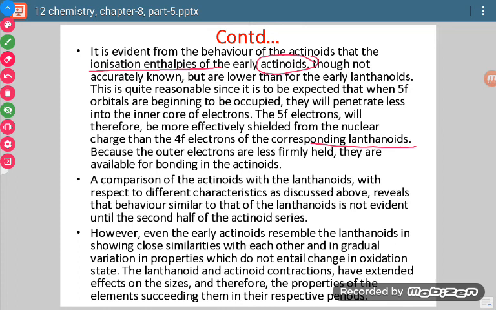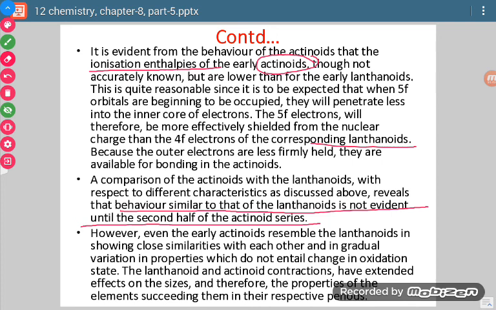Now if we compare the properties of actinides and lanthanoids from whatever discussion we have done, we come to the conclusion that behavior similar to that of the lanthanoids is not evident until the second half of the actinoid series.